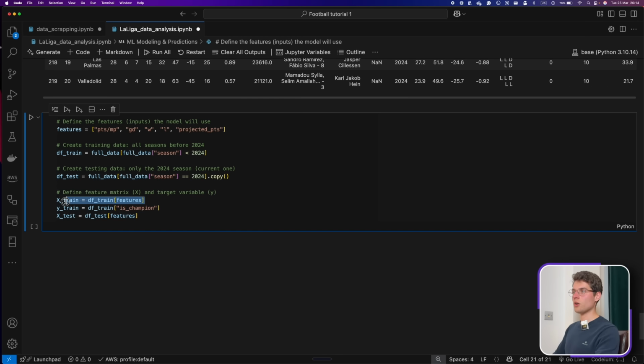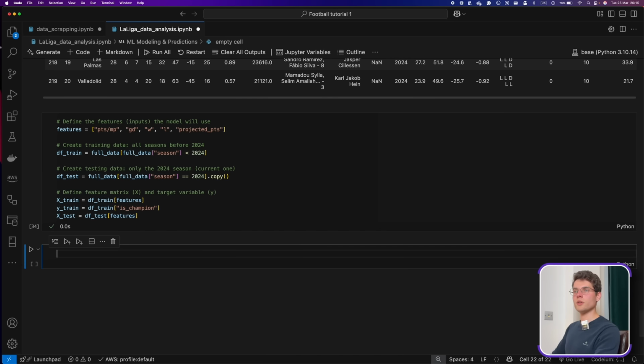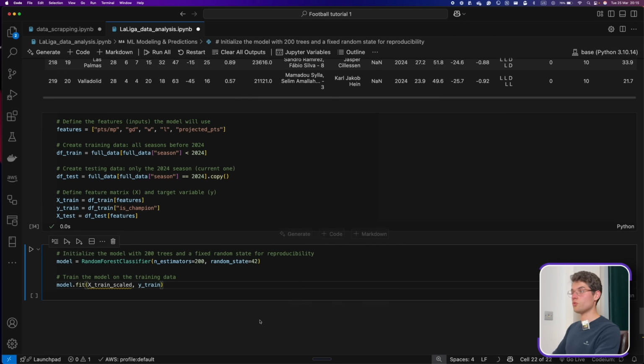So the training will take on the features that we've put in here only for the previous years, and the output that we want to get from the training, the target variable, is champion, because we want to define if, based on those features, we can predict that a team can be a champion. And here we have x test, which is df_test, but will also take on the same features. So if we run this and keep going, now we can run our model.